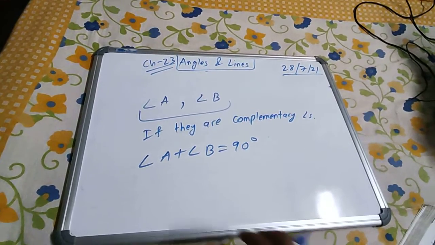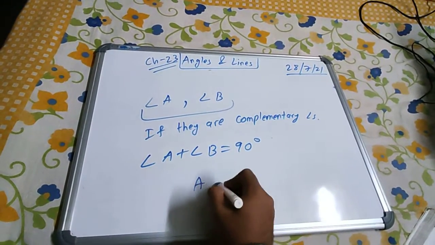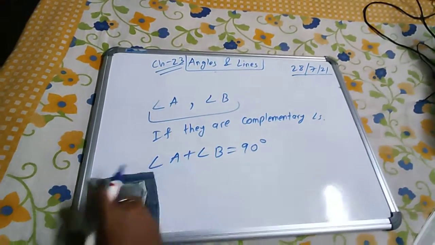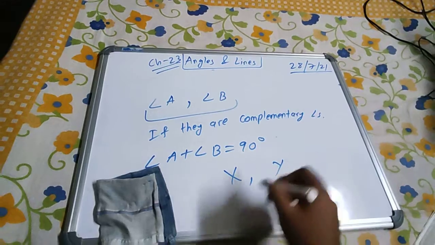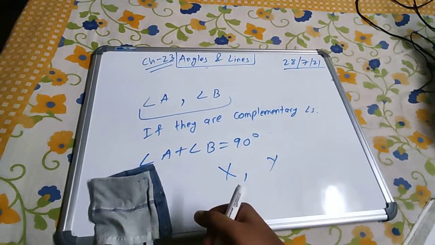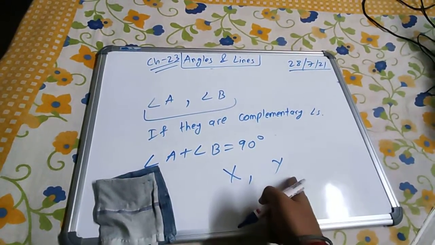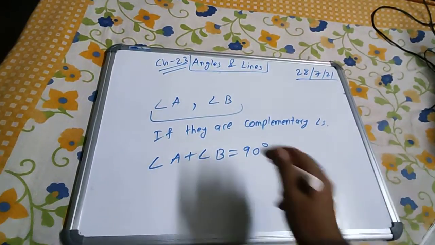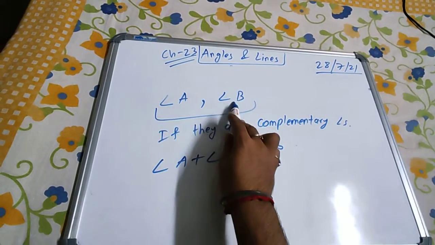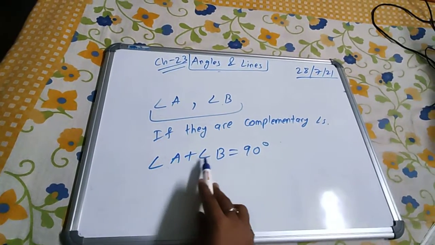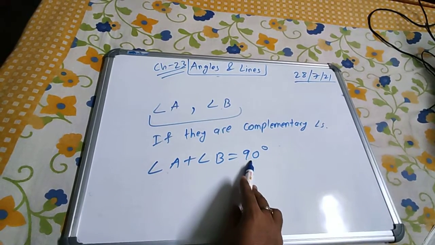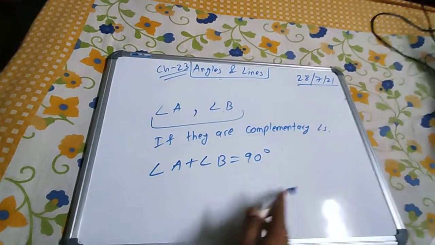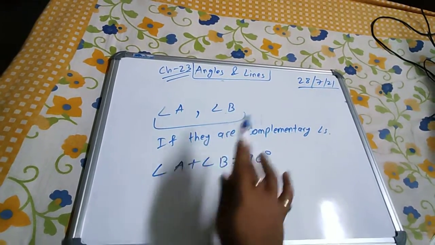Just vice versa. Let's take another example. X is the father of Y. So can I call Y the son of X? X is the father of Y. Can I say that Y is also the son of X? Obviously I can say. That is the concept I am talking about. So if A and B are complementary angles, then the addition of angle A plus angle B gives us 90 degree. Now if we know that the addition of angle A plus angle B is equal to 90 degree, then we can say that angle A and angle B are complementary.